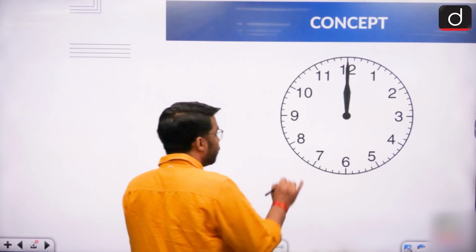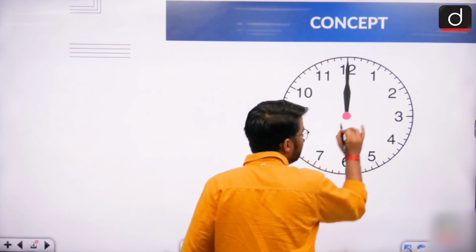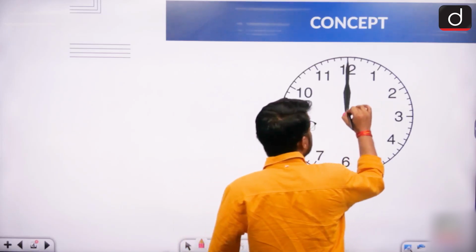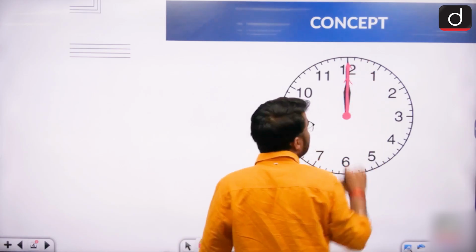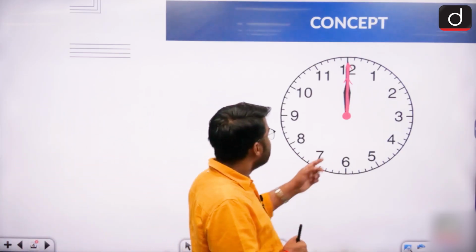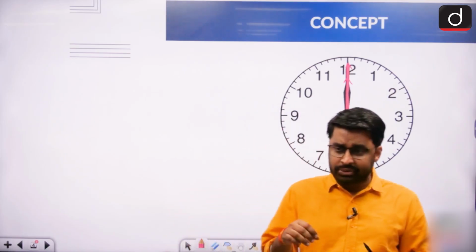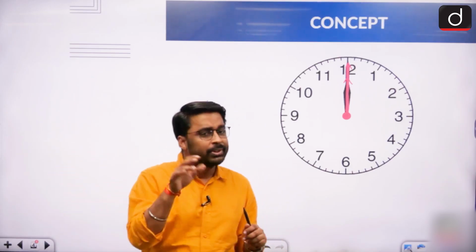So now if we talk about both the hands of the clock, we know this very well that both the hands of the clock move from a fixed point, plus their lengths are already fixed. For example, the minute hand is going to be slightly longer in length compared to the hour hand, right? So the hands of the clock move from a fixed point at a fixed length. Any object that moves from a fixed point at a fixed length, the path that object is going to follow is always going to be circular.